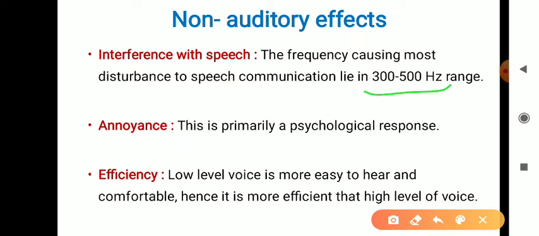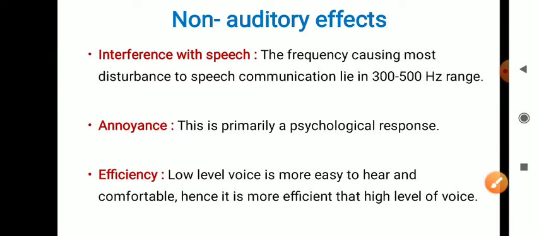And efficiency: if the level of noise is low, then the person will feel more comfortable and can maintain more concentration on the work they are doing. If we take an example in the classroom, if any noise is taking place, the students cannot study properly in a continuous and concentrated manner.